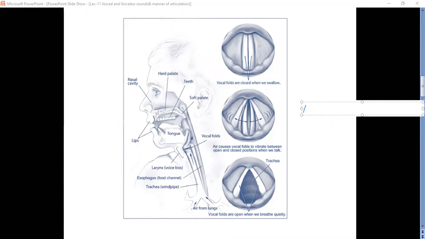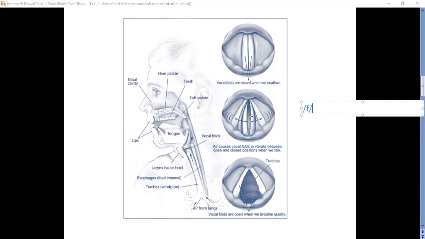And for example, if I take this sound, when you pronounce it, is it voiceless or voiced? If you are able to listen to it, it is not voiced. What is voiced? There must be vibration in your vocal cords. In the vocal cords there must be shaking.